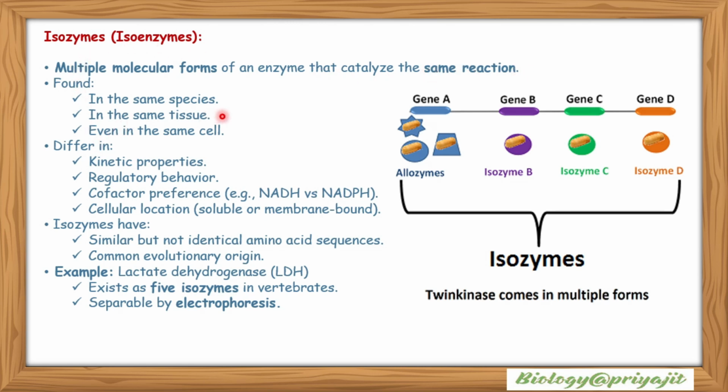They are found in the same species, in the same tissue, even in the same cell, but they differ in their kinetic properties, regulatory behavior, cofactor preferences, like NADH versus NADPH, and cellular location, that can be soluble or membrane bound. Isoenzymes have similar but not identical amino acid sequences, showing their common evolutionary origin. Examples include lactate dehydrogenase or LDH. It exists as 5 isoenzymes in vertebrates, and they are separable by means of electrophoresis.